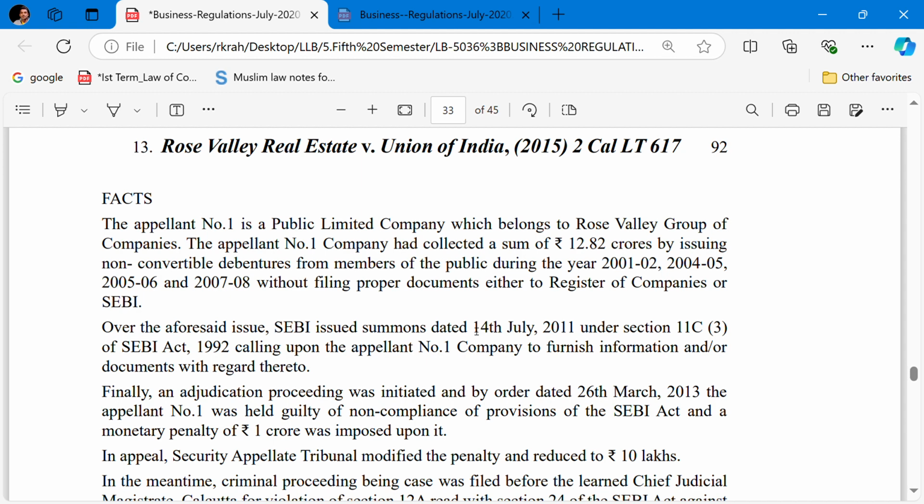Appellant number one had collected a sum of 12.82 crore by issuing non-convertible debentures to members of the public during the years 2001 to 2005 and 2008 without filing proper documents either to the Registrar of Companies or the SEBI. Over the aforesaid issue, the SEBI issued a summons under Section 11C Clause 3 of the SEBI Act, which talks about the investigation procedure, calling upon appellant number one company to furnish the information and documents with regard thereto.